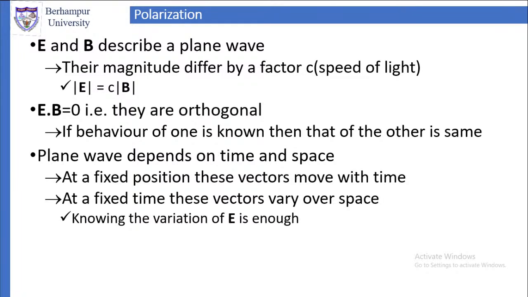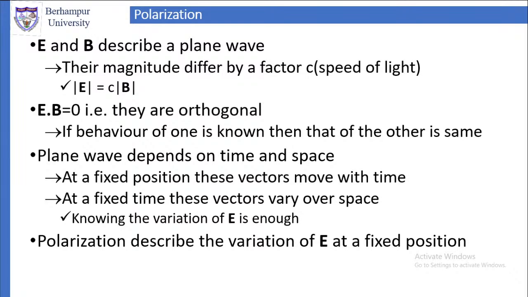Now, with this knowledge, we can say knowing one of them is sufficient, and since E is sufficiently larger than B, knowing the variation of E, or the electric field, is enough. Once we know how E varies, we can find B. Therefore, throughout our discussion, we will concentrate only on E. Now, this means the polarization; from that we will come to this definition.